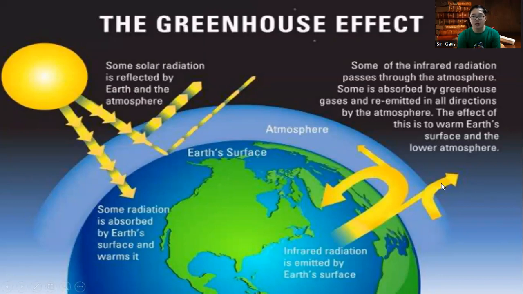But due to the greenhouse effect, infrared radiation is emitted by the Earth's surface and then bounces back to the Earth's surface due to the barrier-like effect of the greenhouse gases. Some of the infrared radiation passes through the atmosphere. Some is absorbed by greenhouse gases and re-emitted in all directions by the atmosphere. The effect of this is to warm Earth's surface and the lower atmosphere. So not only the Earth's surface is warming, the atmosphere is also warming due to the greenhouse effect.